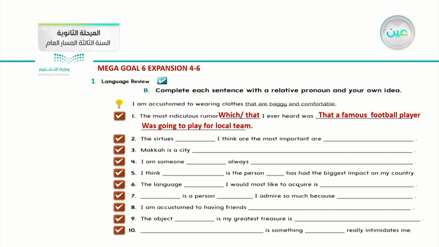Okay? Number two, the virtues. What do you think the virtues are? We can apply with which or that. I think the most important are honesty and integrity. Okay? Number three, Mecca is a city. What do you think Mecca is? Or what is the suitable pronoun with it? Which or that 13 million Muslims visit every year.